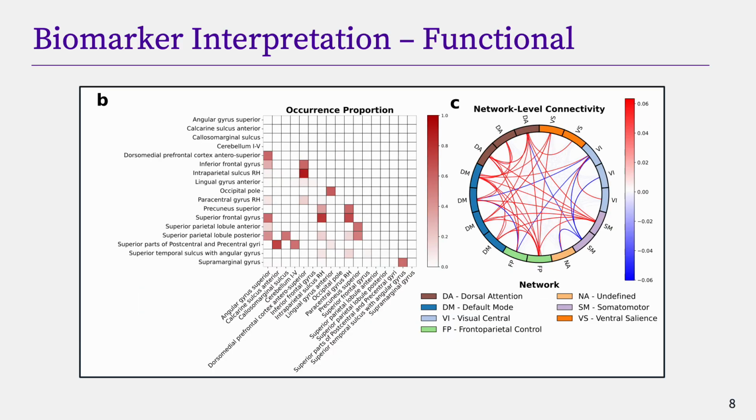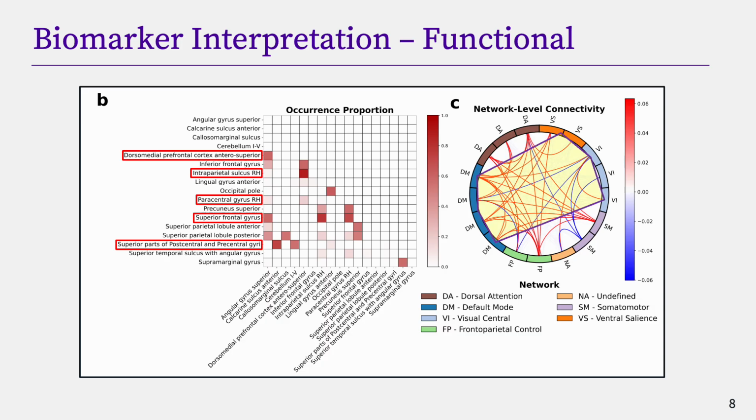We also observed that several biomarkers consistently emerged across cross-validation models, appearing in over 70% of the trained models. This level of consistency reinforces their potential reliability and stability as predictive features. At the network level, we identified discriminative patterns involving the default mode, visual, and salience networks, all of which have been previously associated with diabetic neuropathy in the literature.